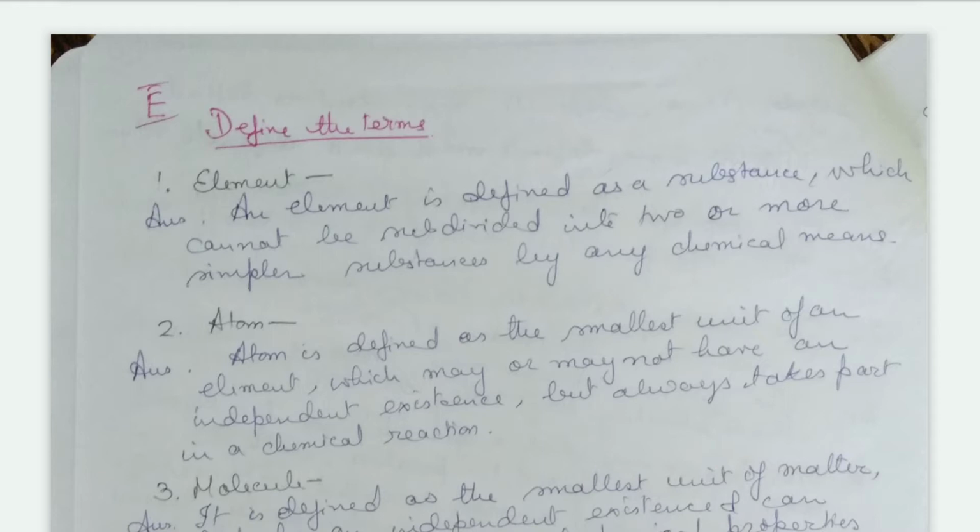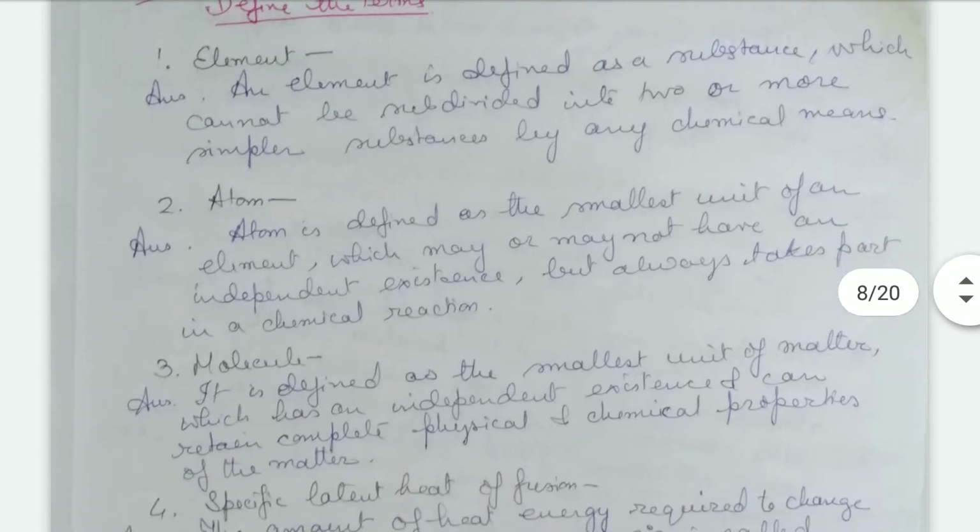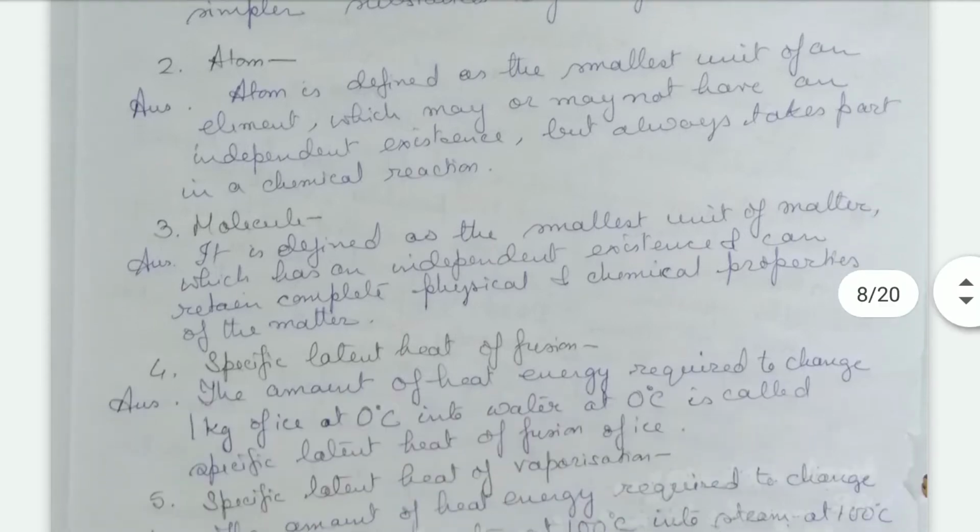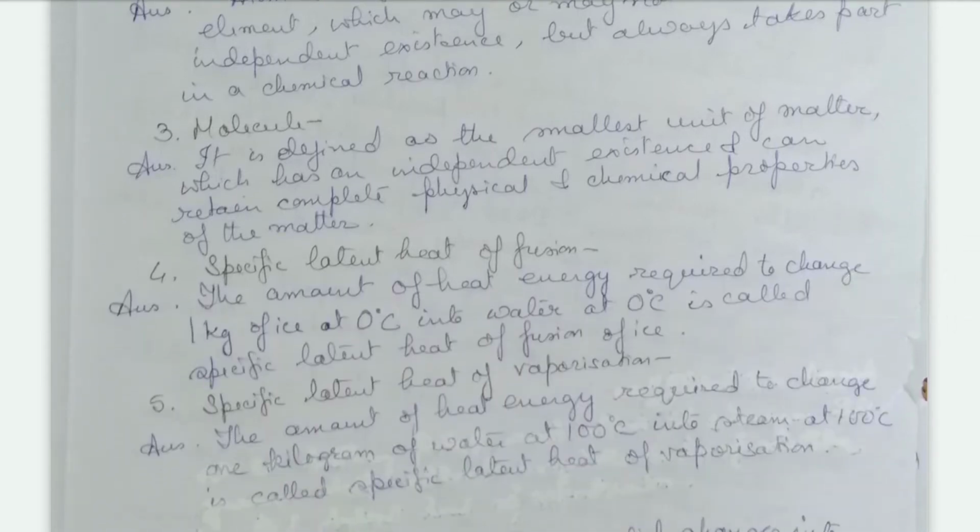So first one, the element. What is an element? An element is defined as a substance which cannot be subdivided into two or more simpler substances by any chemical means. Then we come to atom. An atom is defined as the smallest unit of an element which may or may not have an independent existence but always takes part in a chemical reaction. Then a molecule, it is defined as the smallest unit of matter which has an independent existence and can retain complete physical and chemical properties of the matter.